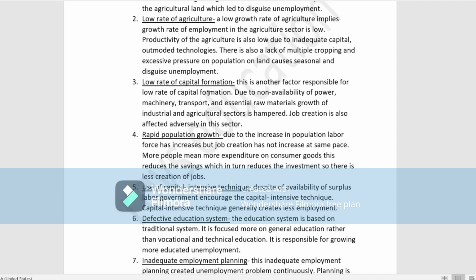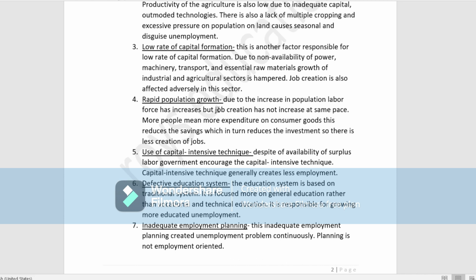Next is rapid population growth. This is also one of the factors which cause unemployment. That means population is increasing day by day, and as population is increasing, the labor force is also increasing. But more people means more expenditure on consumer goods. As the population is increasing, their expenditure is also increasing because they need more consumer goods. And what happens? This reduces the savings, which in turn reduces investment, and therefore job creation will be less.